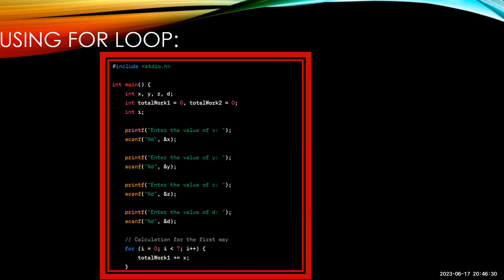int main, int x, y, z, d; int total_work1 = 0, total_work2 = 0; int i. We have used printf and scanf statements, asking the user to enter the inputs of x, y, z, and d. With the help of that, we can calculate the total work done in work 1 and total work 2.